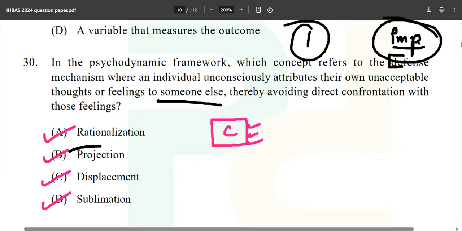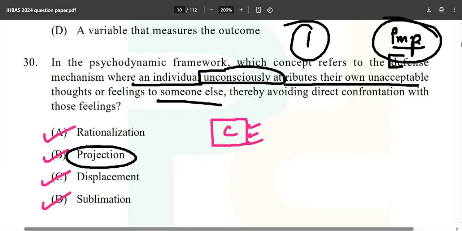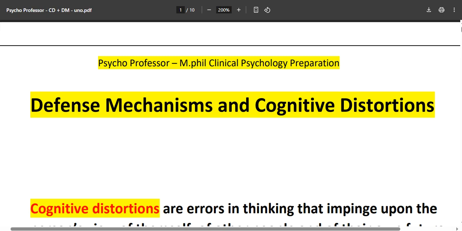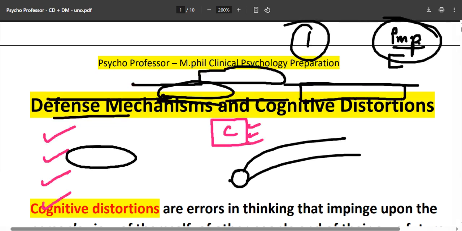Now, what is the correct answer over here? The correct answer is projection. What you are doing is that an individual unconsciously attributes their own unacceptable thoughts or feelings to someone else. So basically you are projecting your unconscious feelings and all those things, thereby avoiding direct confrontation with those feelings. Okay, now this is called projection.